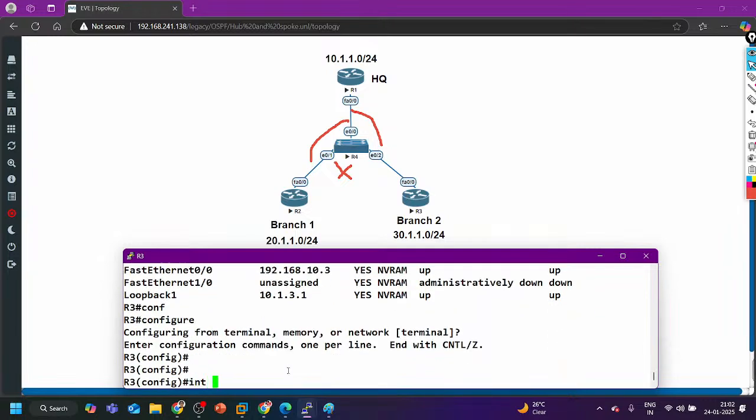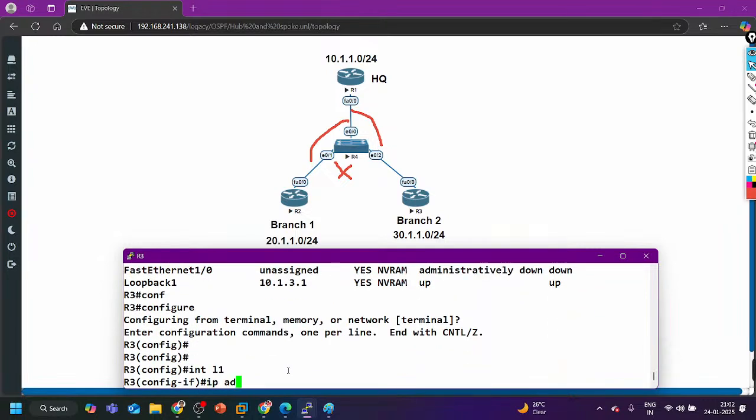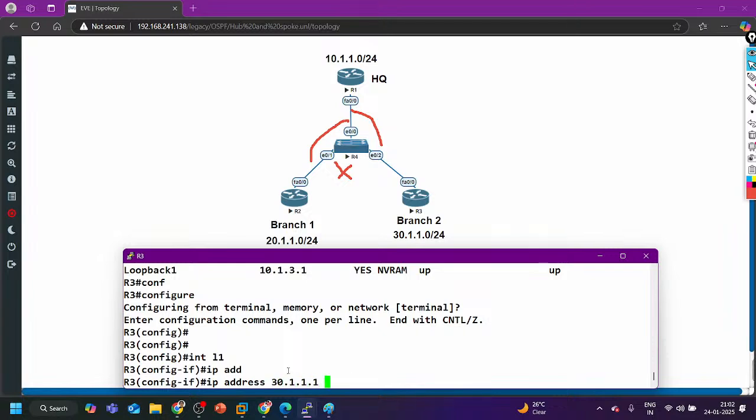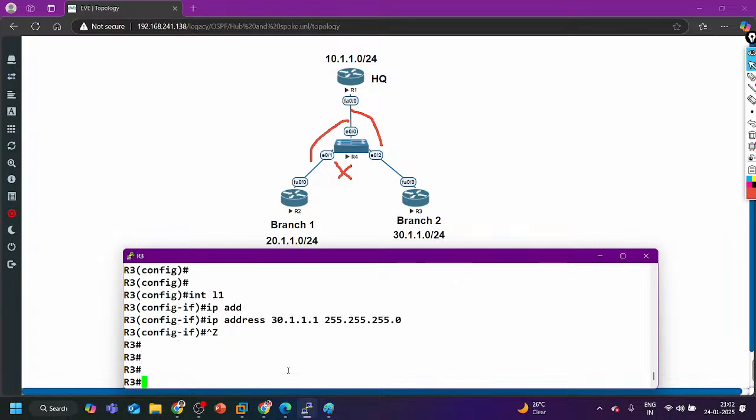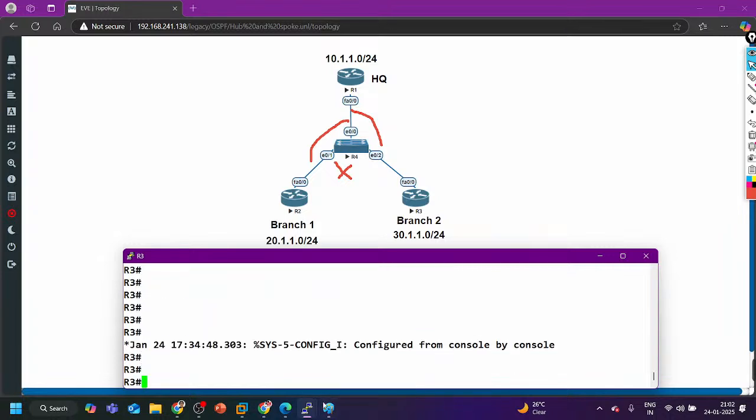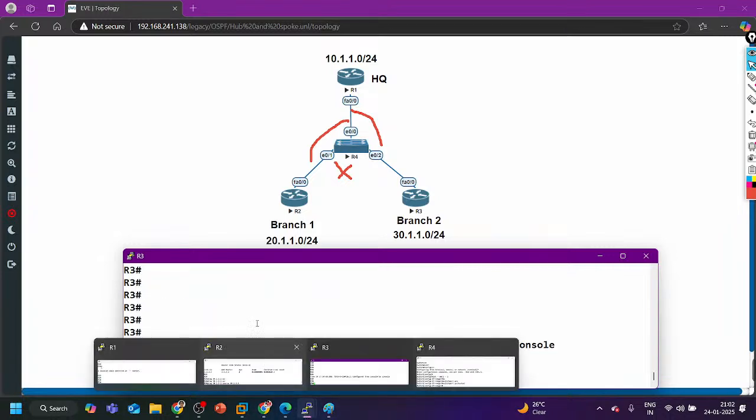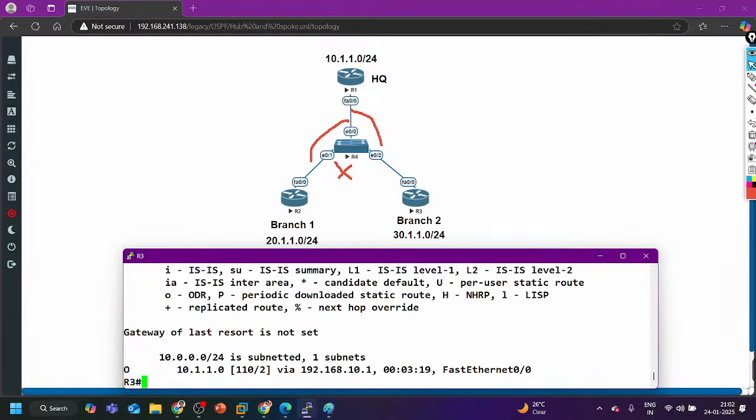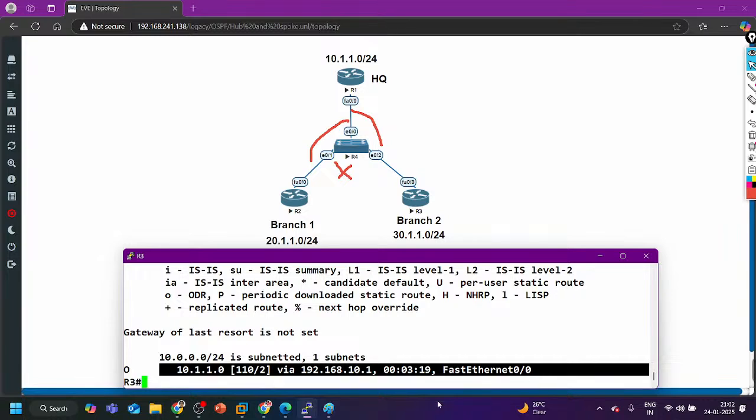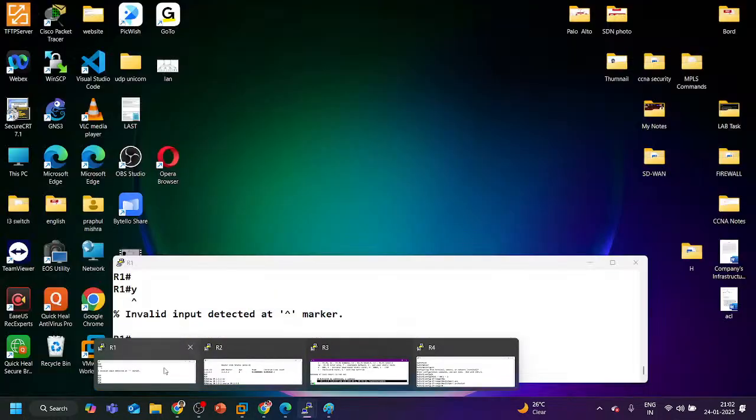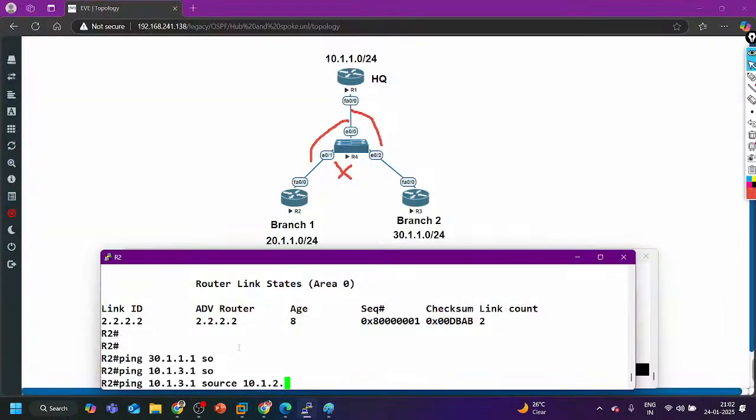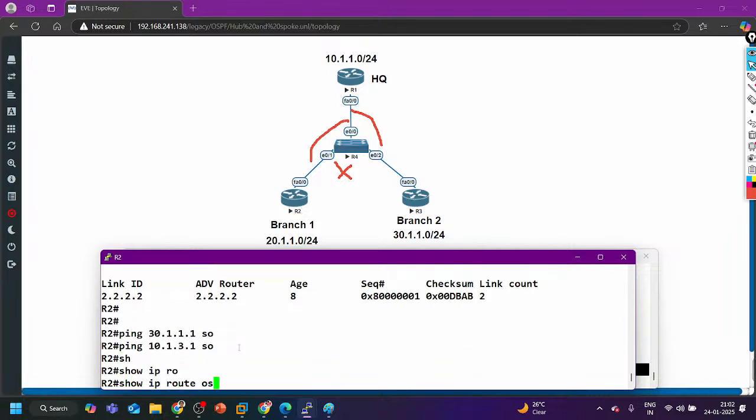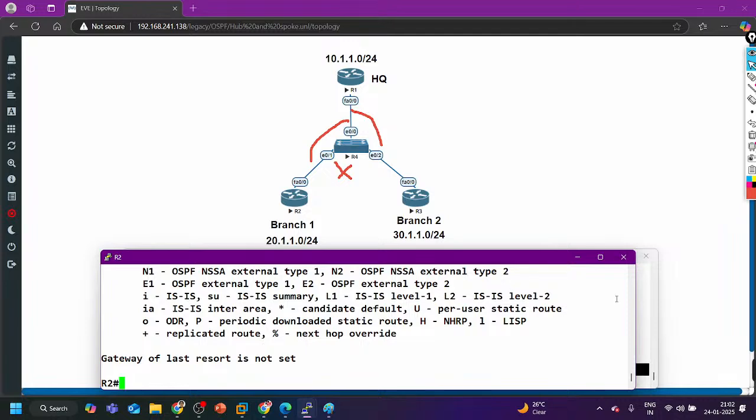Config T, interface loopback 1 and IP address 30.1.1.1 255.255.255.0. Right, so ping will definitely not work because the route is not there. Show IP route OSPF, here you can see I have only the headquarter prefix, and on router number 2 in branch 1 I don't have any prefix through OSPF. Show IP route OSPF, there is nothing.